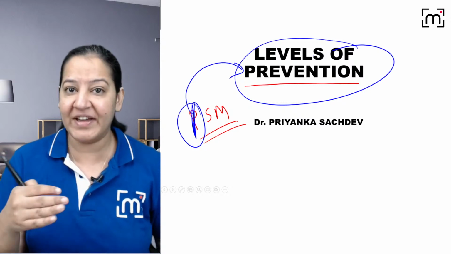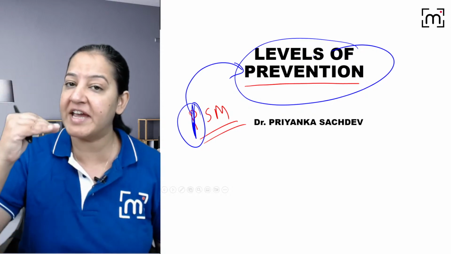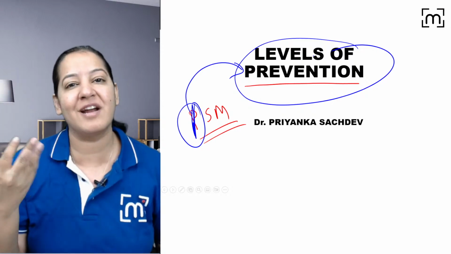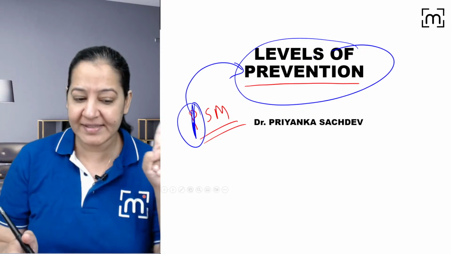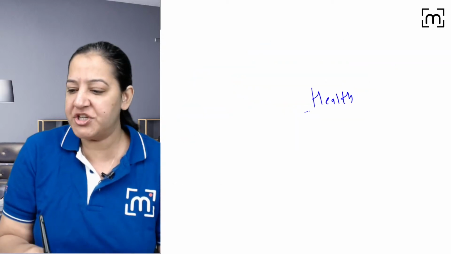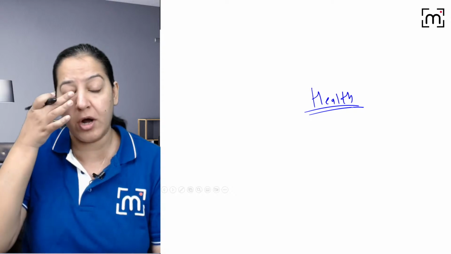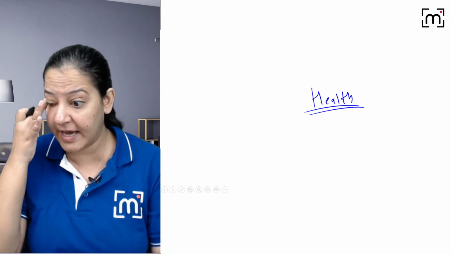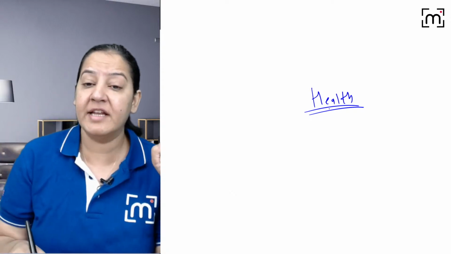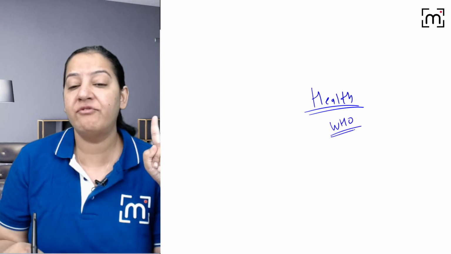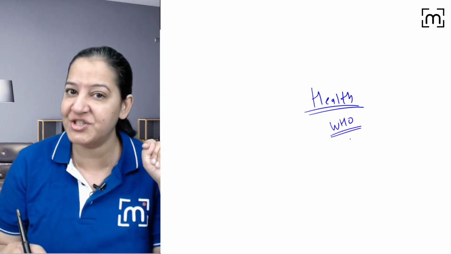To understand the various levels of prevention where we can prevent the disease, you must understand what a disease is, right? In the first session, I told you the definition of health. Can anyone tell me the definition of health? In the last session I told you. Now Osama. Others, can you tell me? Anyone? The WHO definition of health. What is the WHO definition of health? In the last session I told you.